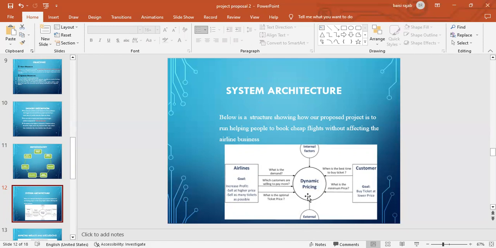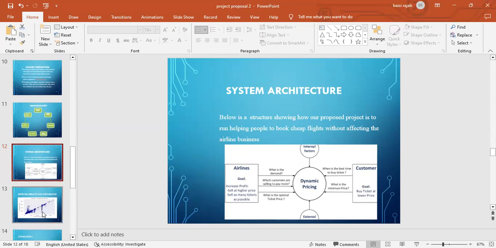And the external factors can be like when we had COVID, so all airlines were down. And even with our data sets, we were not able to capture the data of 2019, 2020, 2021, since some airlines are not yet up. For example, in China right now, it's still under lockdown because of COVID. And we all know the whole world had the tragedy of COVID in 2020, so there were no planes. So our architecture is around this. Our customer should have the goal of getting the ticket at a lower price, and the airline should have the goal of keeping the profits as high as possible.